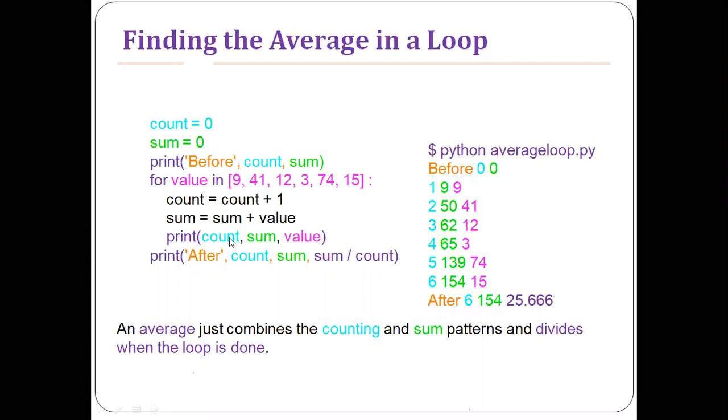So the count is the number of elements in the list. After all of this, I am finding the average. After the loop, count is the number of elements in the list, and the sum is 154, and finally it is the sum divided by count, which is 154 by 6, which is 25.66. The average just combines the counting and sum patterns and divides when the loop is done.